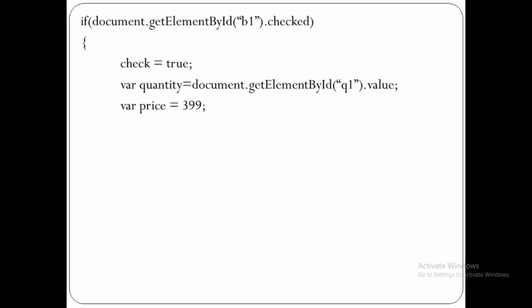Check is equal to true shows that this particular product has been selected for purchasing. Then quantity stores the quantity detail, price stores the price information. Now var total variable. Total is equal to price multiplied by quantity, as you know very well. So if quantity is given 3, then it will multiply 399 by 3.